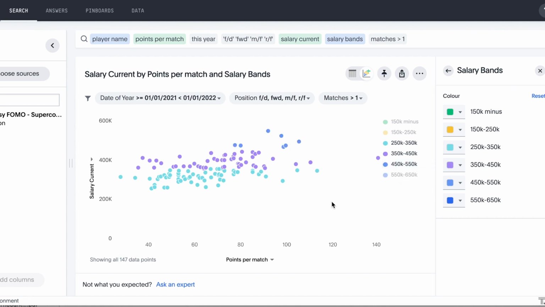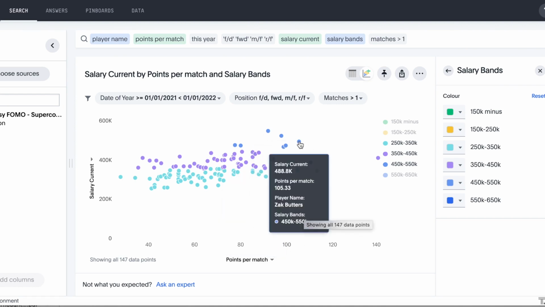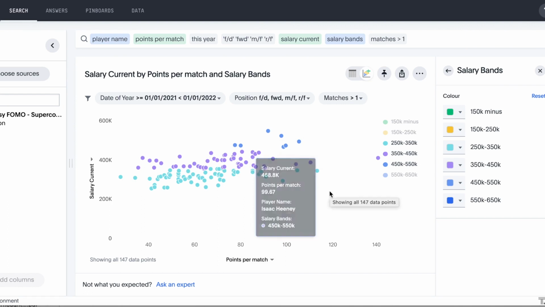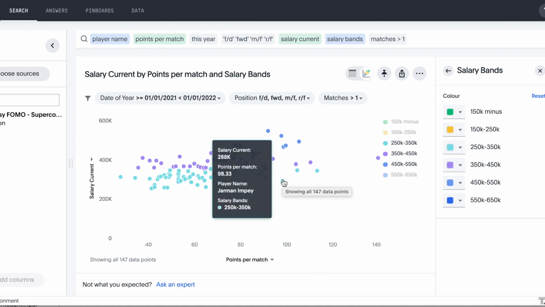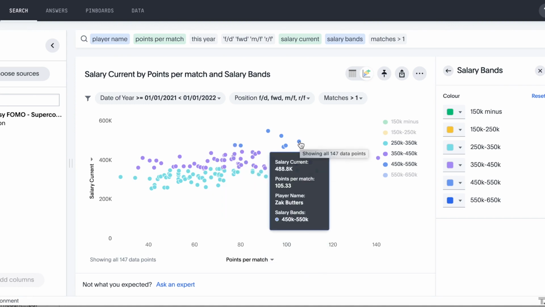So let's have a look at including the band above that. And this is where it does get interesting. We're starting to get into that premium price range, and from a performance perspective, the players currently priced in that 450 to 550k are really grouped around the high 90s to 110, which we're seeing from Jack Zeeble, Josh Bruce, who might be an outlier for last week's performance, and Jarman Impey, but proportionally saving a lot more money.